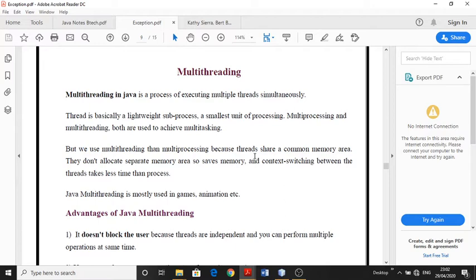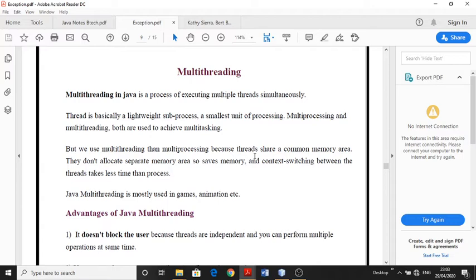The difference between a process and a thread is that both are used to achieve multitasking in any operating system, but the thread is lightweight and the process is heavyweight. That is because a process has its own memory space, while all the threads share the same memory space.